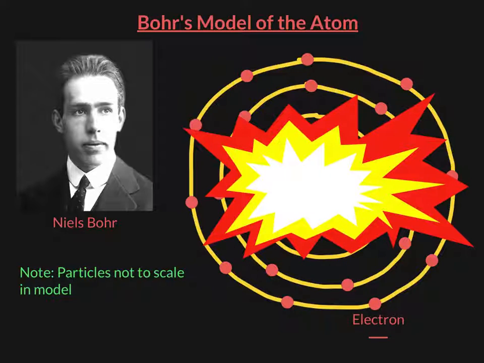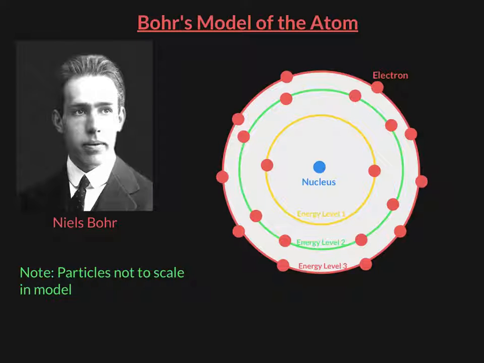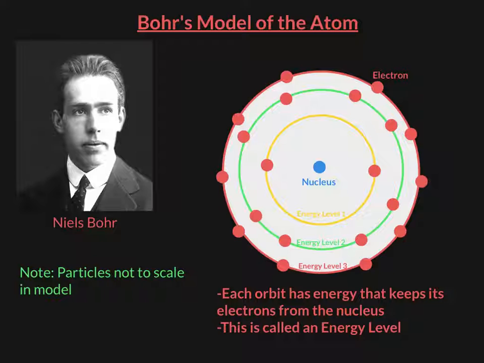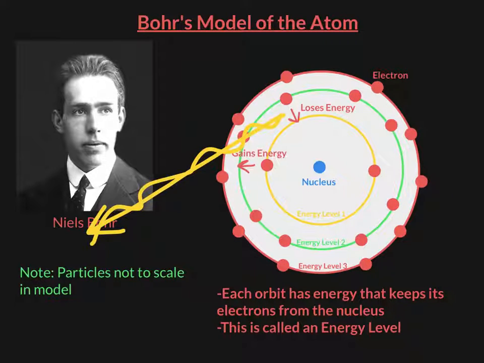The answer to this, or at least Bohr thought, was that there are something called energy levels. Energy levels are a set amount of energy that are given to orbits that allow them to stay away from the nucleus. And when an electron goes up orbits, it gains energy. And when it goes down orbits, it loses energy. And when it loses energy as it goes from one orbit down to another, that is when light, or to be more precise, wave energy is emitted. It doesn't have to be visible light as we can see it. It can be infrared, ultraviolet, but the fact remains that when energy is given off, as electrons move between orbits, when energy is given off, this type of wave is also produced.